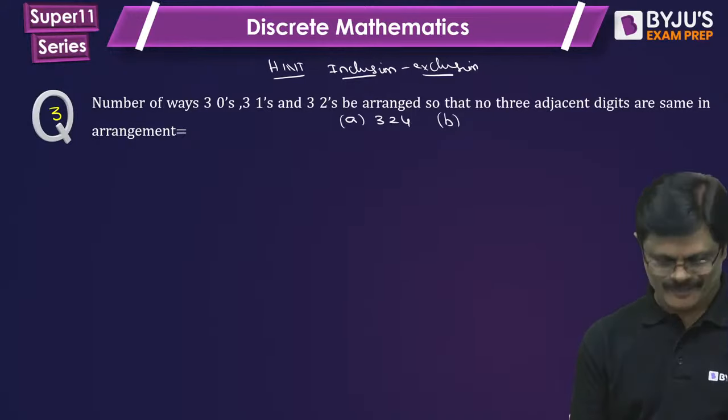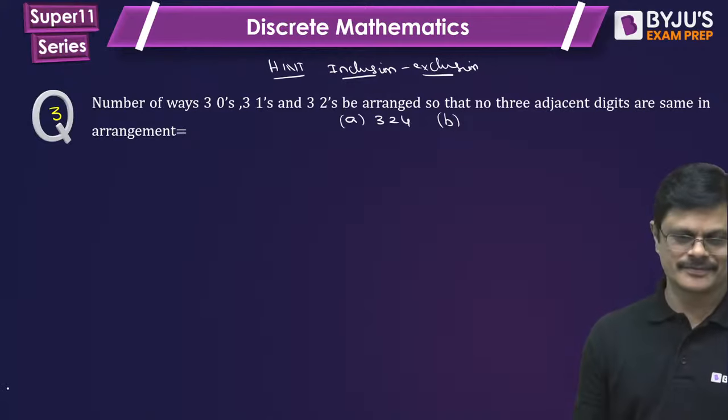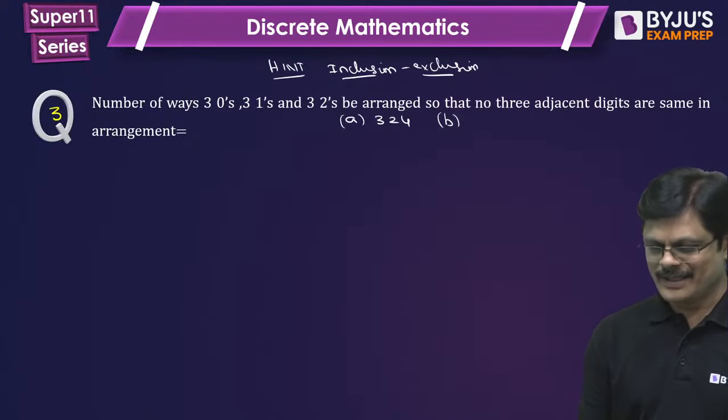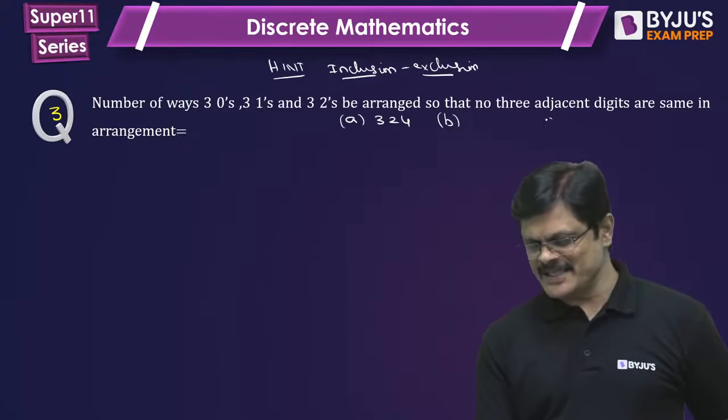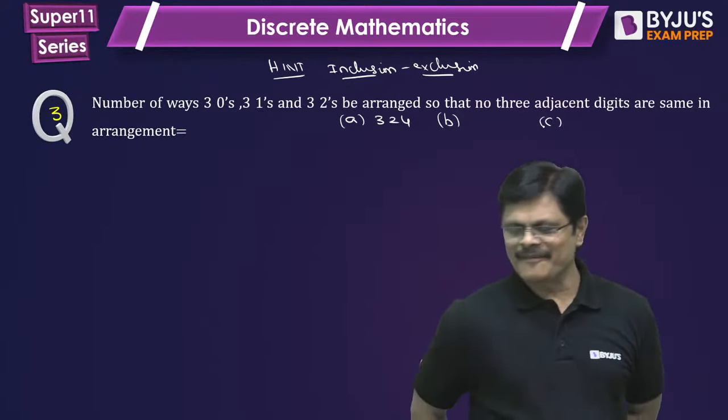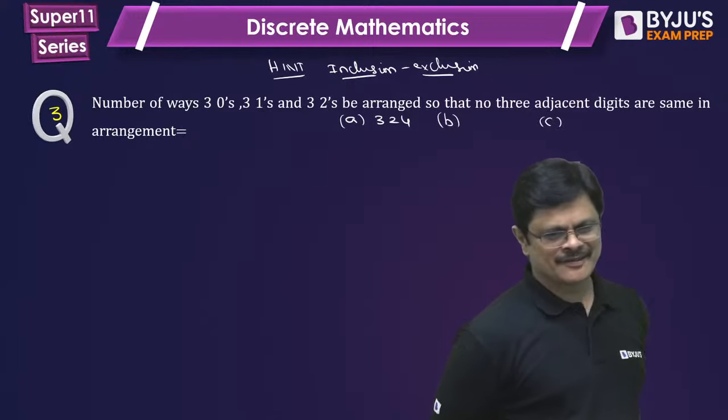Nice. Any other options? Just give some answers so that we can fill the options A, B, C.